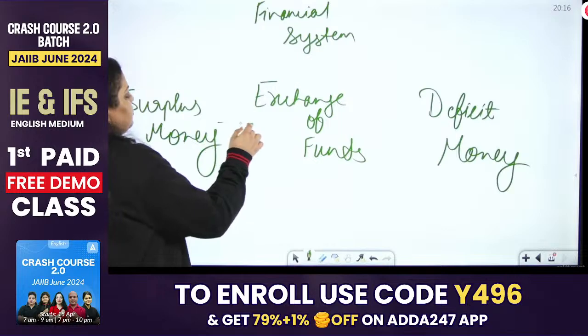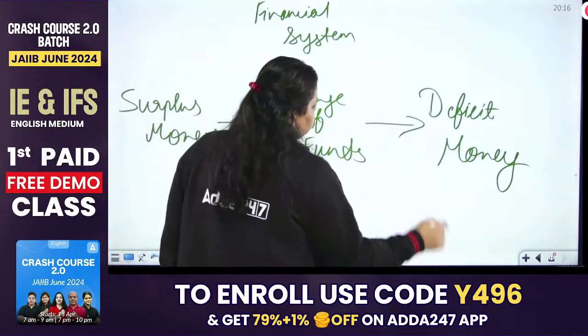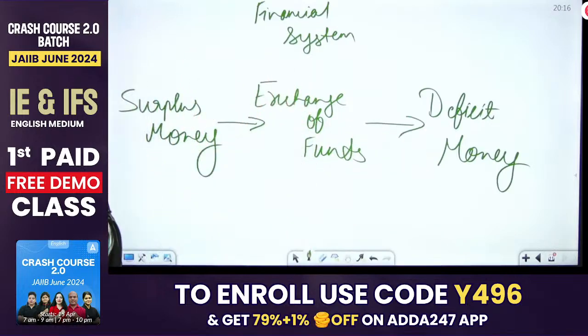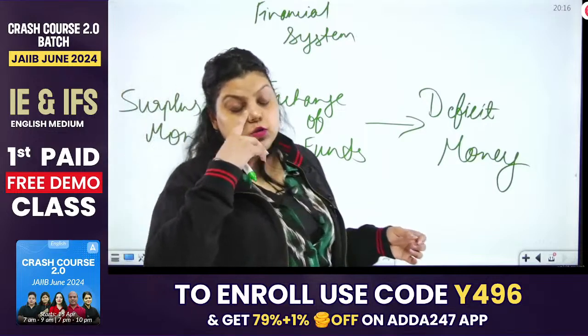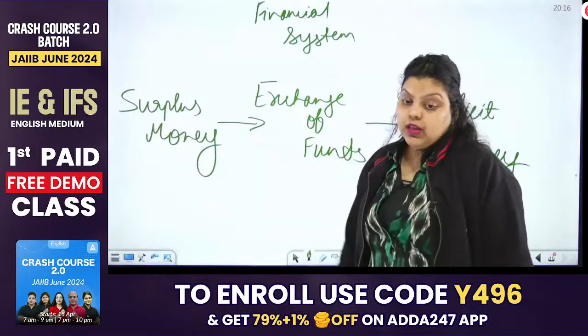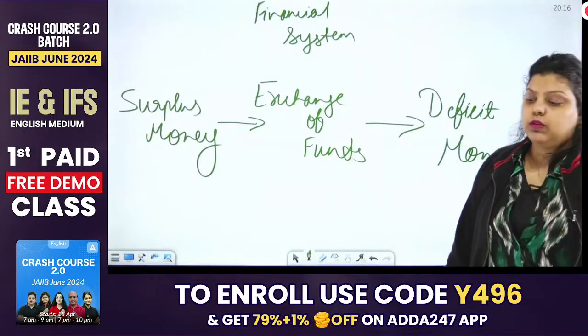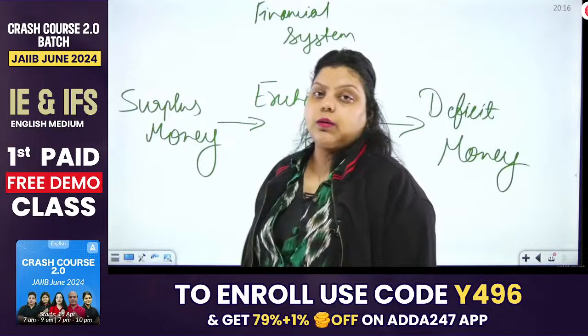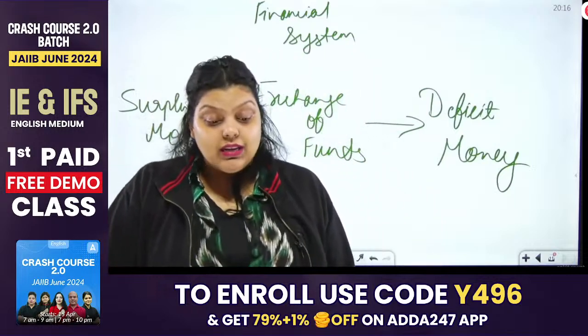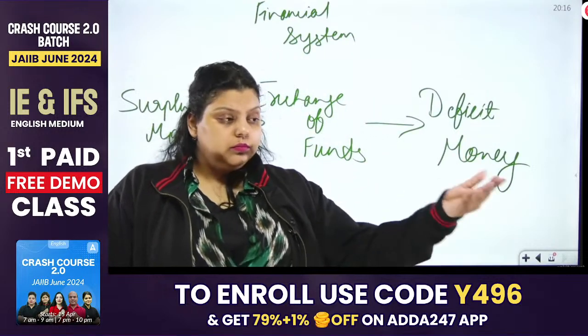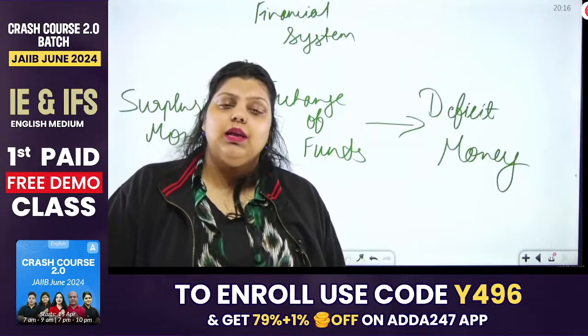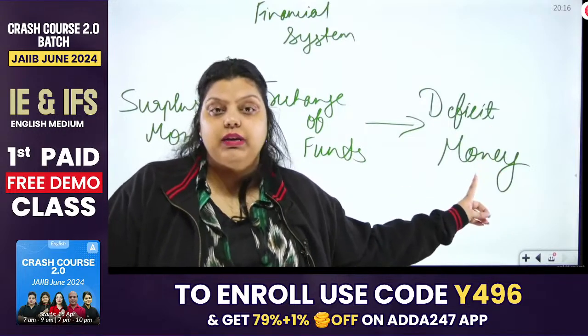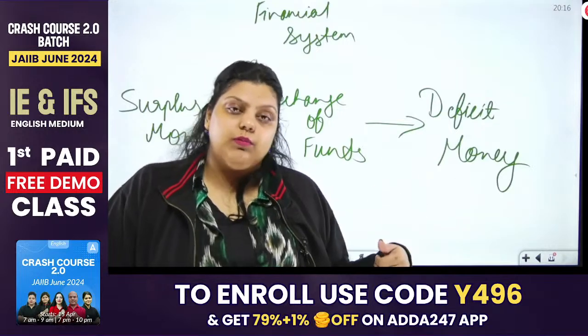So the persons with surplus money are the persons who have savings. For us, we as individuals are a party of surplus money, because we have our savings and we purchase the shares, bonds, debentures of a company, by which we provide capital to these companies. But we are also the same parties who are the deficit of money people when we are taking a loan from the bank.